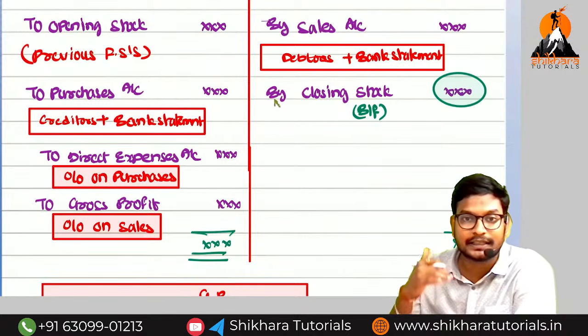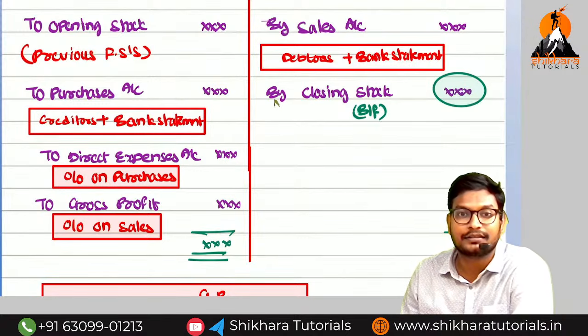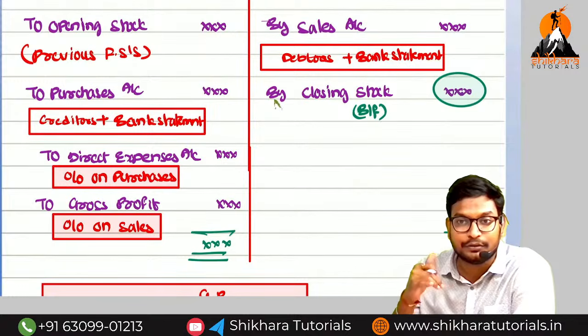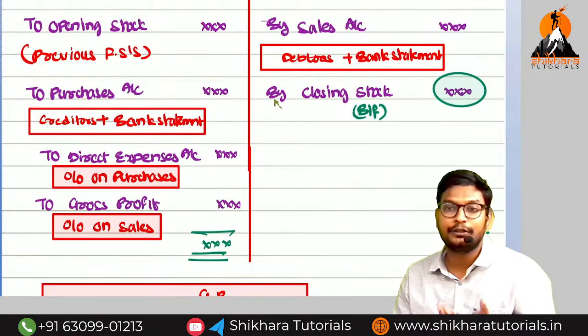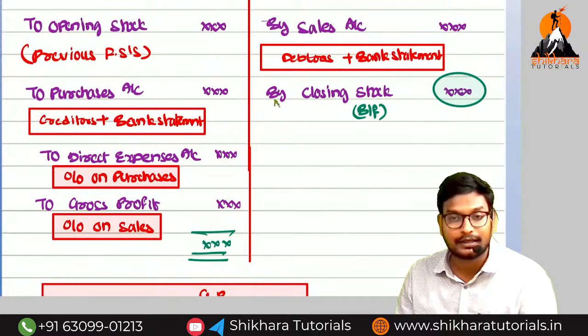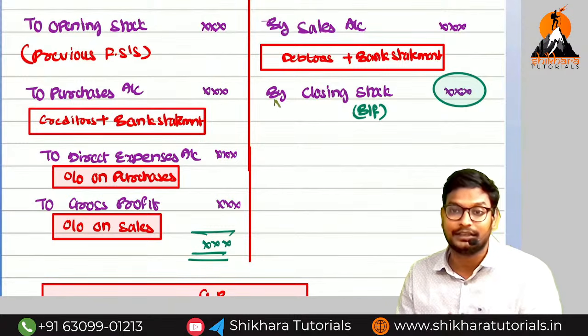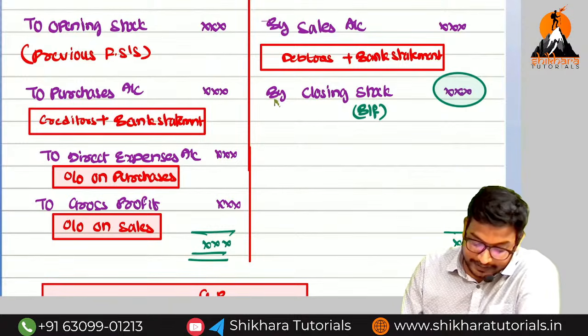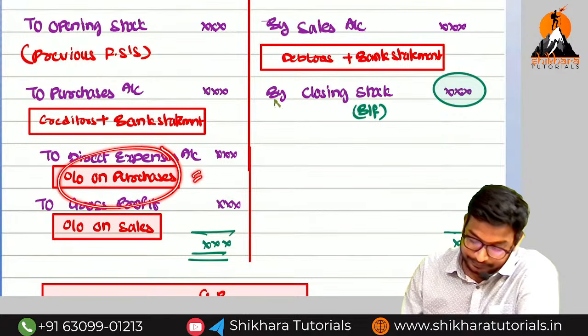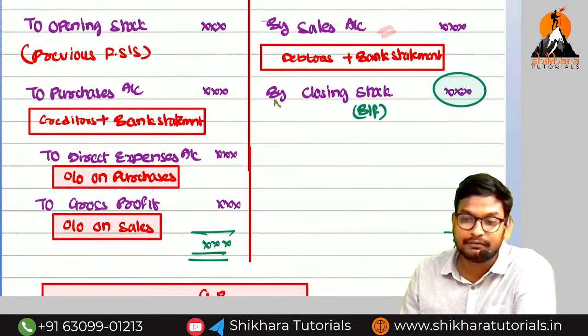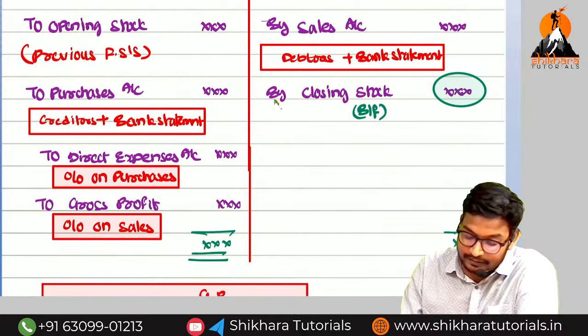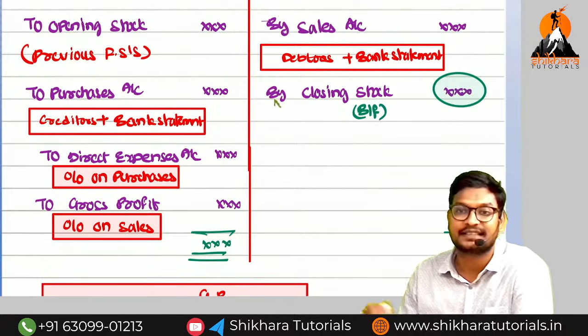While calling the creditor, how will you ask? You will ask how much amount you need to pay. He will say, sir, I need to pay only 1 lakh. You need to ask like that, then only the correct amount we can get. Next one, direct expenses as a percentage on purchase. When coming to the sales, we have two types of sales. Cash sales we are going to get by seeing the bank statement, and the credit sales we are going to get by asking the debtor.